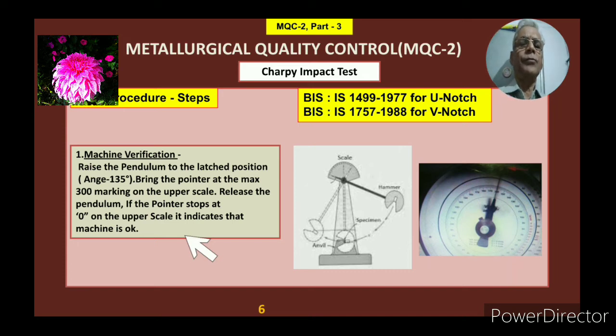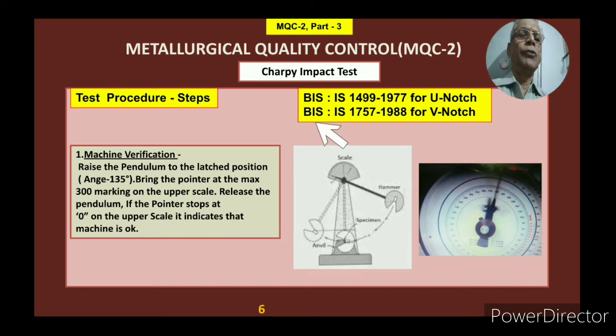Test procedure. See, in the beginning I told you, if you have to go into detail about this, you have to refer to standards. For U notch, you have to refer to IS 1499, 1977, and for V notch, it is IS 1757, 1988. So before you go for the test, you have to verify whether your machine is okay or not.